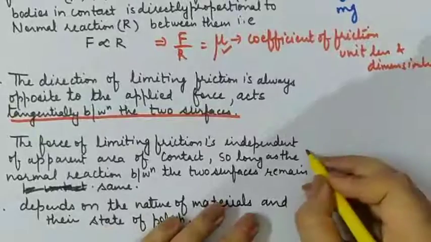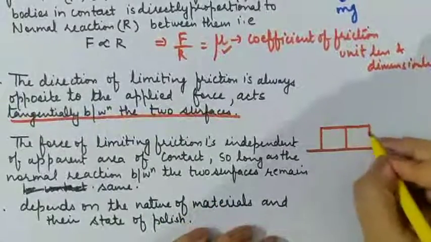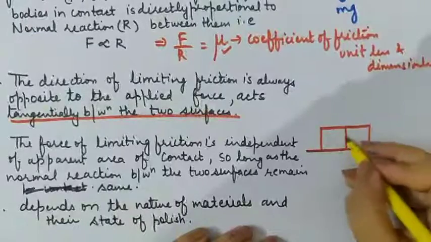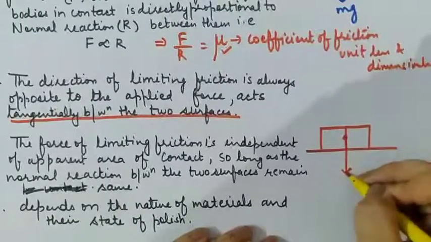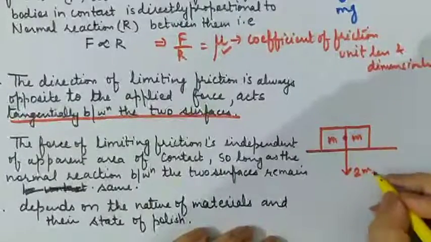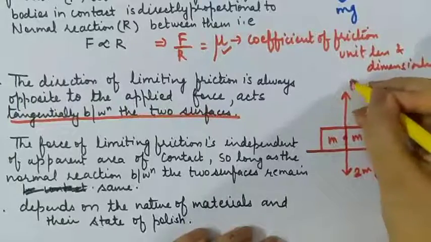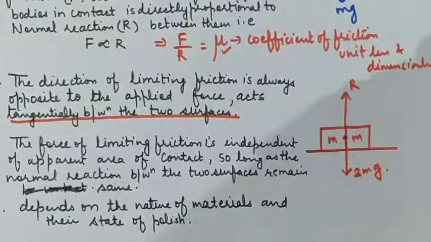We can think of this point like this: we have two boxes of 5 kg each, so the total weight acting downward is 2 mg. Hence the normal reaction will be in accordance with this 2 mg. Now the area of contact is double.